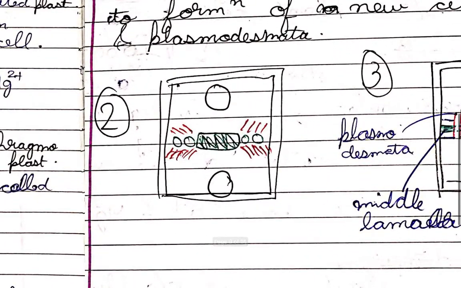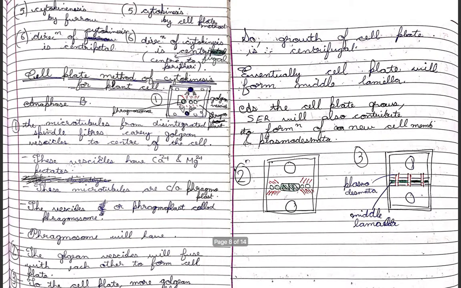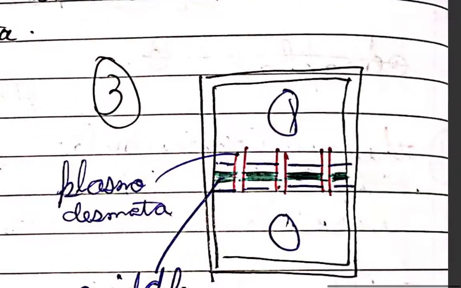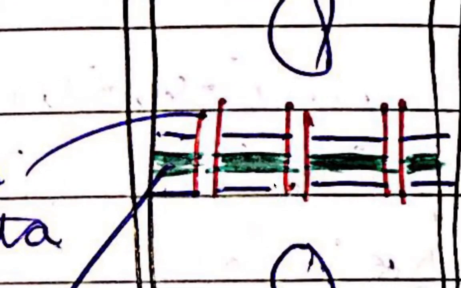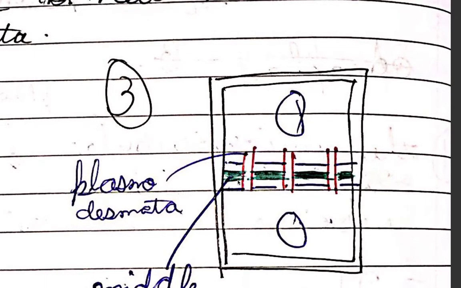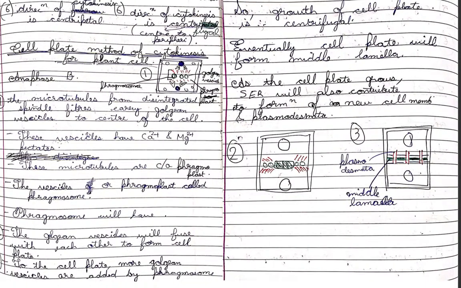And this process is broadening. So it is centrifugal because it is coming from the center to the periphery, the opposite of the animal cell. Eventually the cell plate, the green one, will form the middle lamella, and then there will be plasmodesmata, the red structures, plasmodesmata tubules. And as the cell plate grows, the ER will also contribute to the formation of the new cell membrane and plasmodesmata.